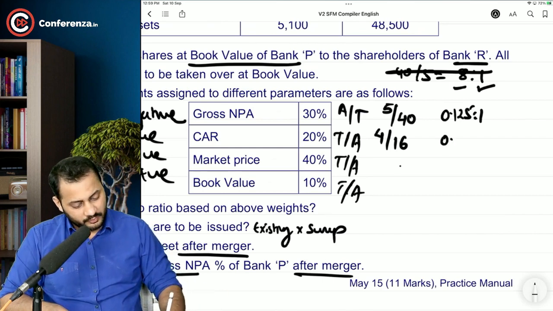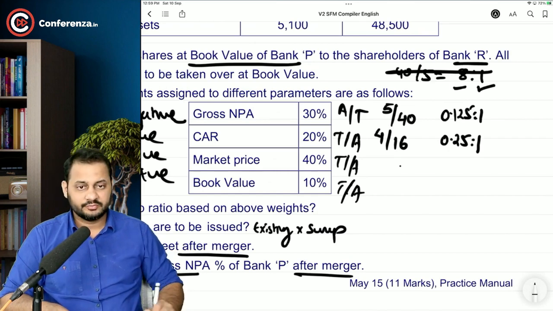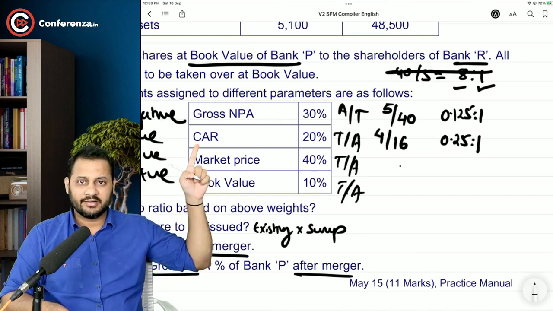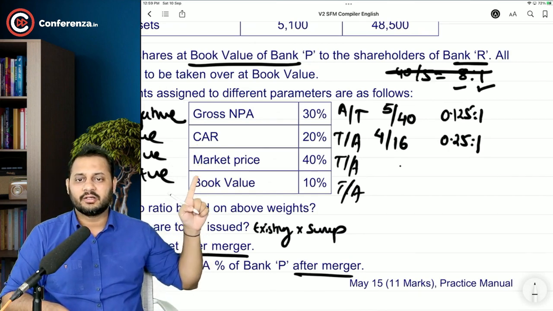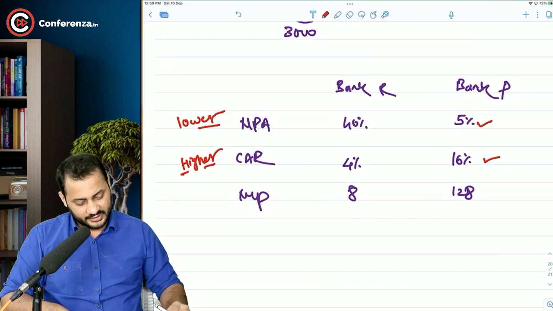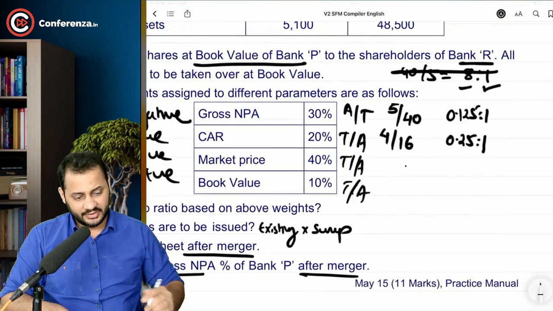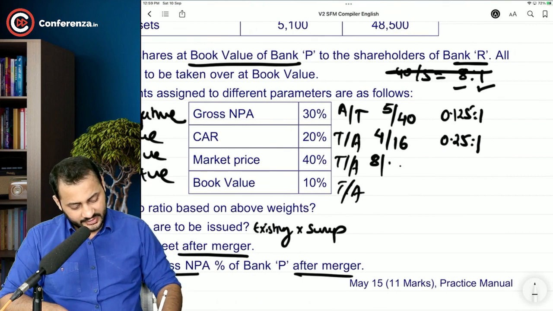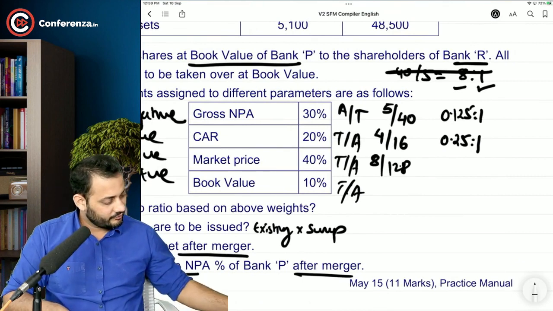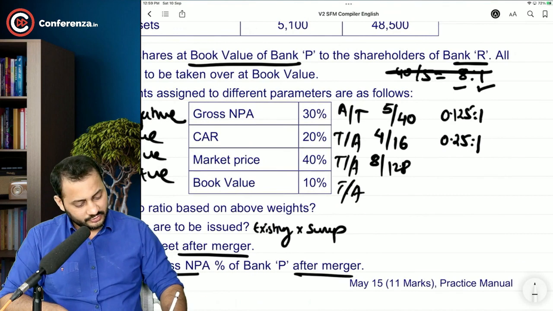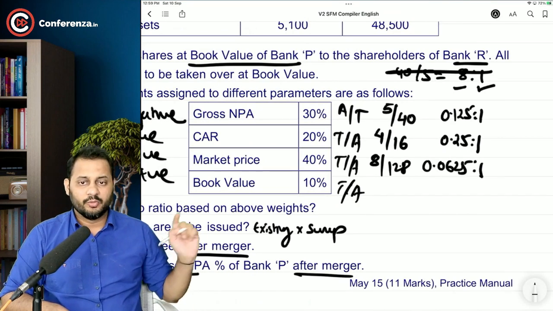That comes to 0.25:1. This is the positive factor. Higher the better. Market price. Market price is 8 and 128. So target's 8, acquirer's 128. That is 0.0625:1.